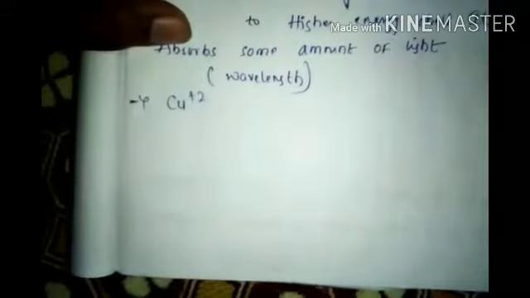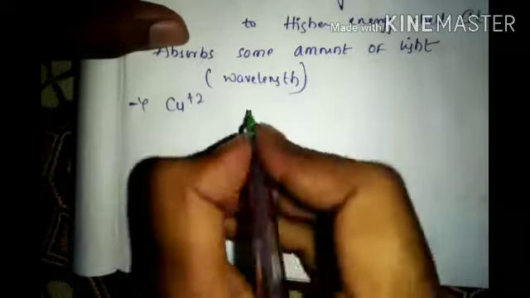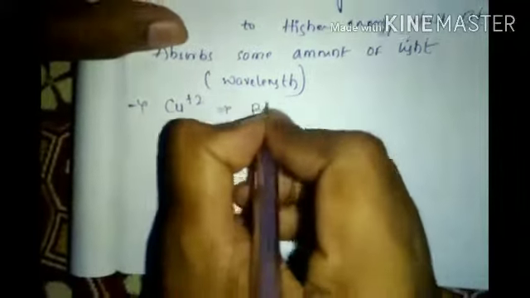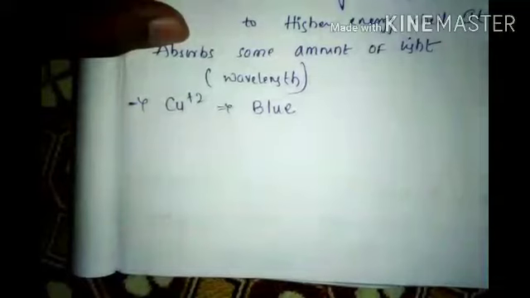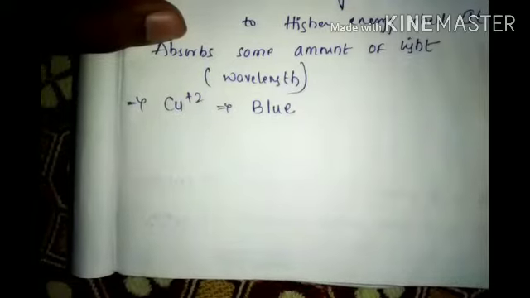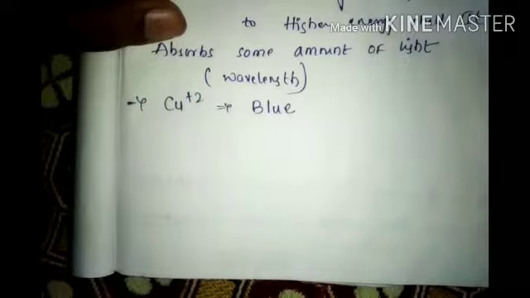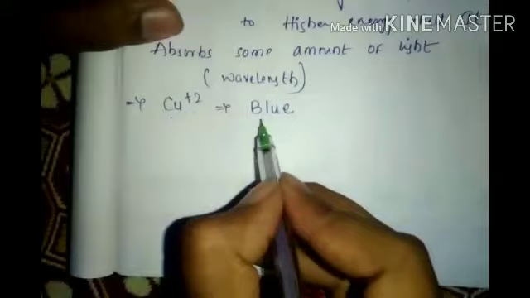For example, take Cu+2. Cu+2 salt is blue color. Here one condition is there. Copper+2 is blue in color.